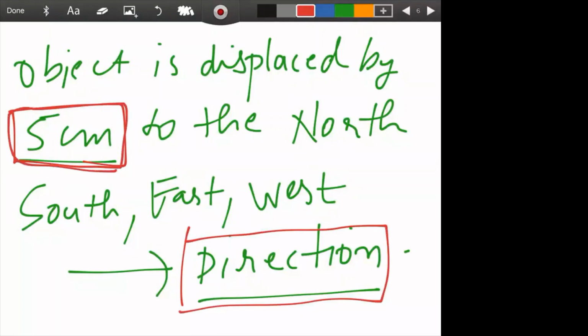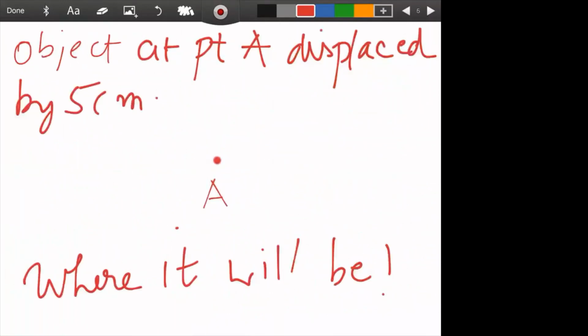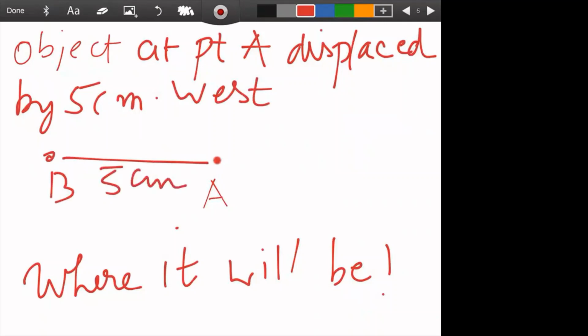When I tell you the magnitude along with the direction, only then can I tell where the object will be. So I should have told you the object at point A is displaced by 5 centimeter to the west. Then where would it have been? It would have been here, 5 centimeter to the west.